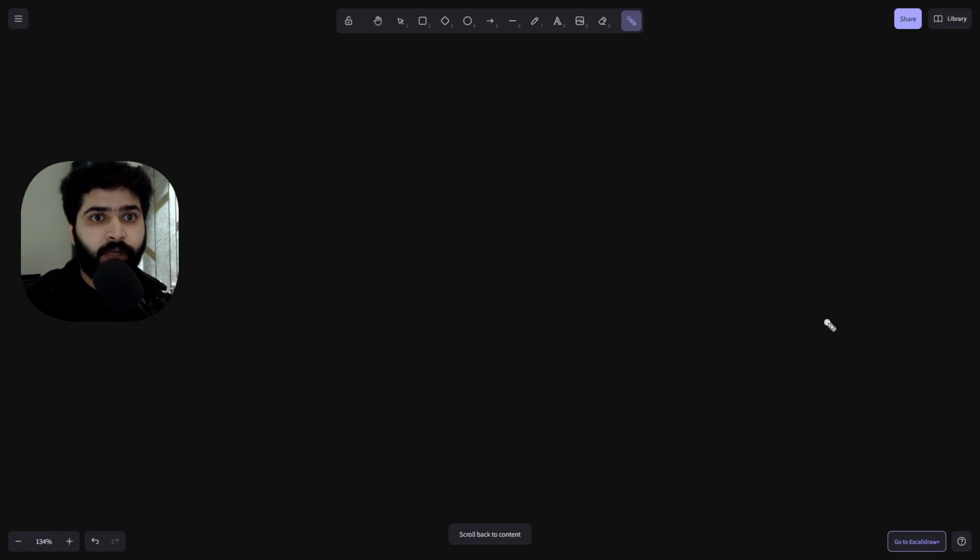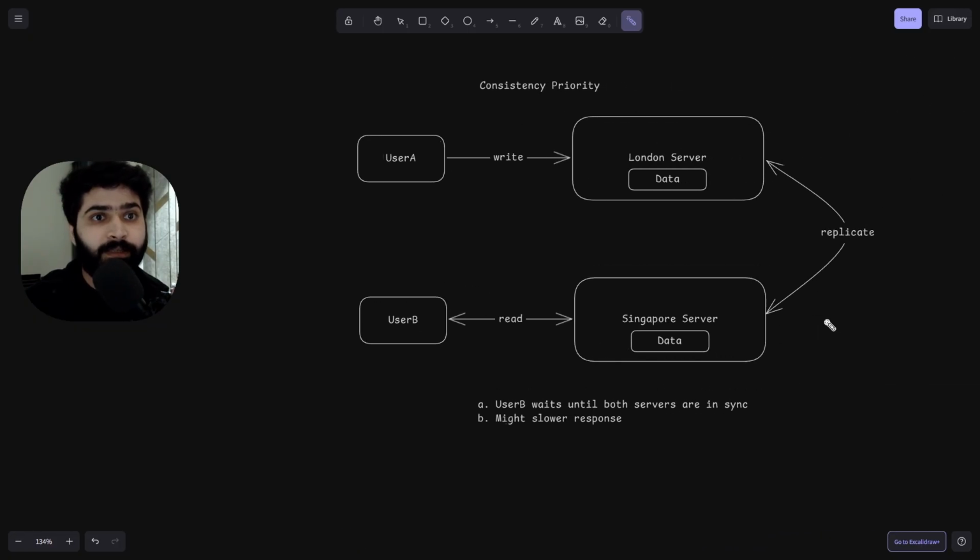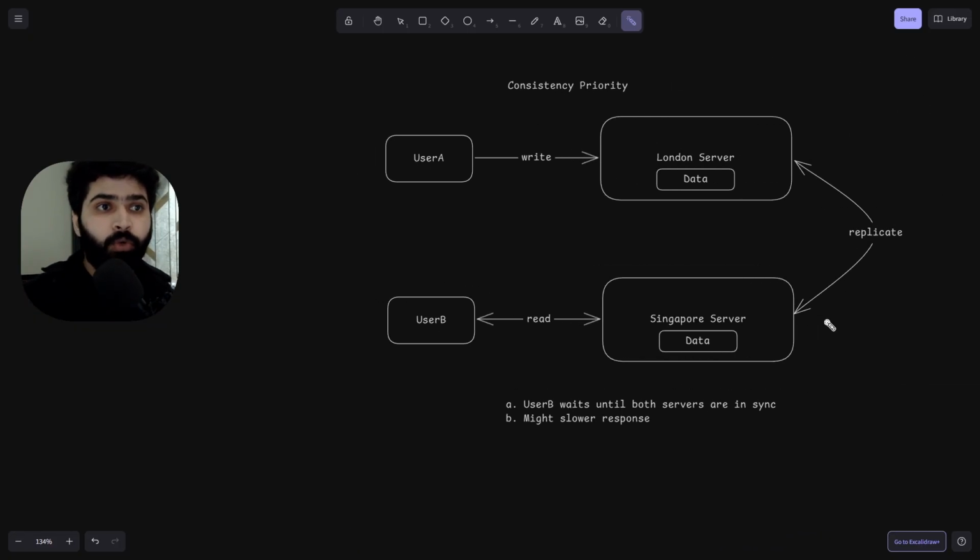Okay, so these two scenarios are, the first is your consistency. If consistency is your priority, you want that wherever I am sending the request, I should get the latest data. Then your user B might have to wait until both the servers are in sync. They might be slow in response because it may take time to replicate data from London to Singapore, or from USA to Europe. But if consistency is your priority, you want everyone to see the same data, then there might be a delay in the response, but you will always get the same data.